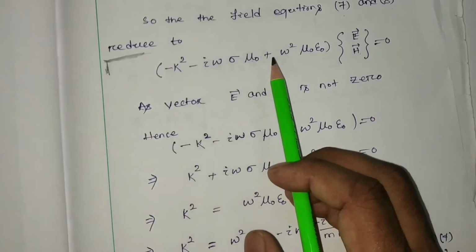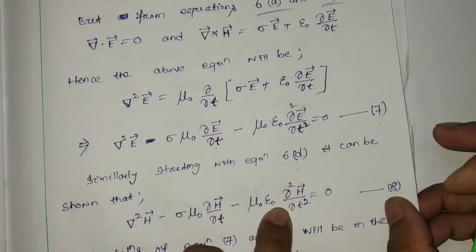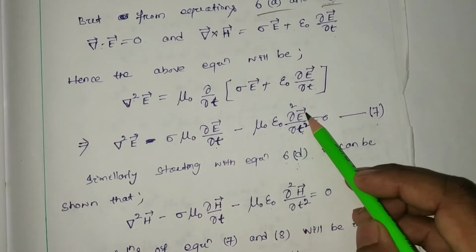The next term is mu 0 epsilon 0 del square H by del t square, or mu 0 epsilon 0 del square E by del t square.